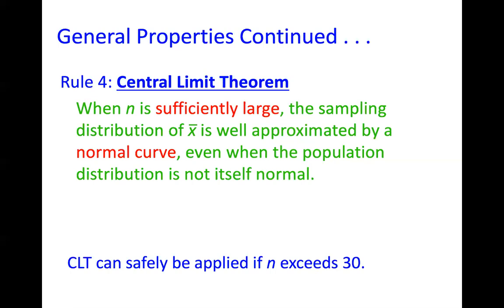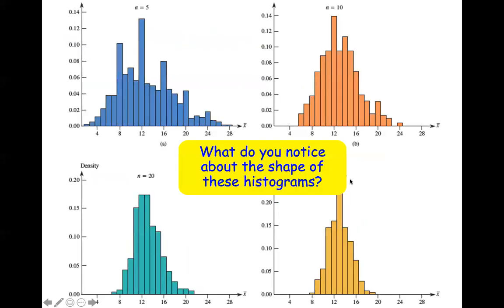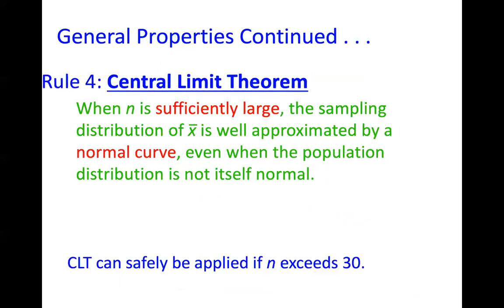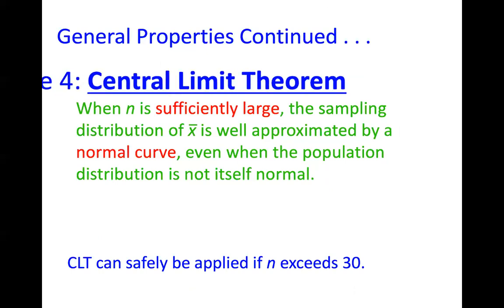Question in the chat, why 30? Great question. The reason why they landed on 30 is just kind of a known standard. It's not just a me thing. It came from trial and error. From computer generated simulations, we noticed that at 30, the distribution was approximately normal. Once we reached 30, it got pretty close to normal. So that's why the magic number is 30, just from trial and error. Good question. So highlighting that central limit theorem, very, very big concept in statistics.